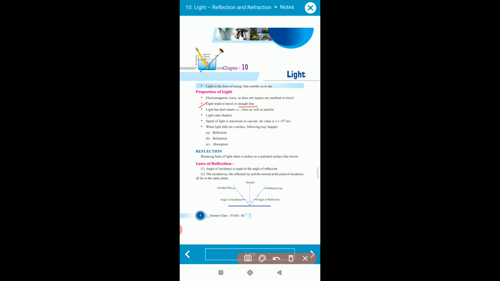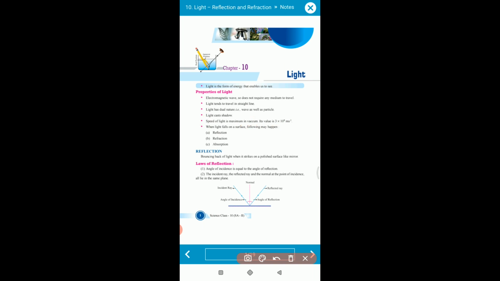Now the third point: light has a dual nature. Why dual nature? Because in earlier centuries many scientists tried to explain the forms of light. They predicted that the first form of light is wave form, and the second form is particle form. So light can travel in particle form and also in wave form. The detailed concept of these two will be discussed in higher studies, in 11th and 12th science. Now this last point we had already discussed, because in a vacuum light travels at the speed of 3 into 10 raised to 8 meters per second.